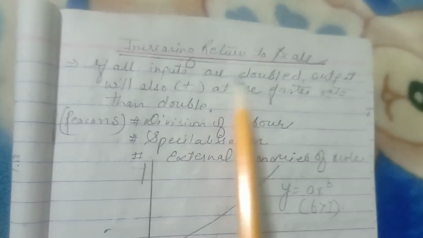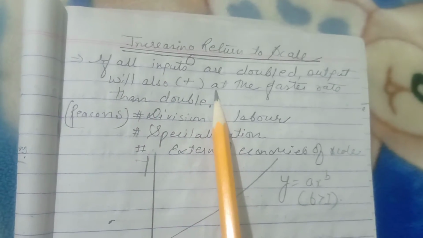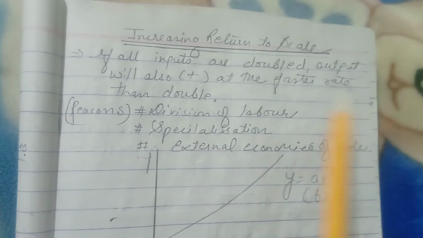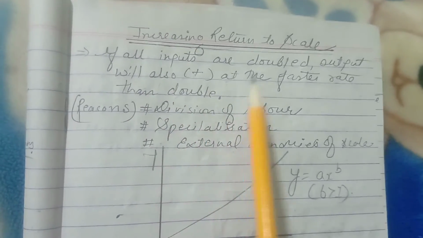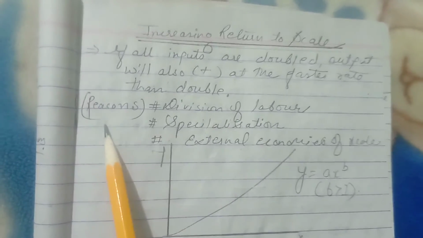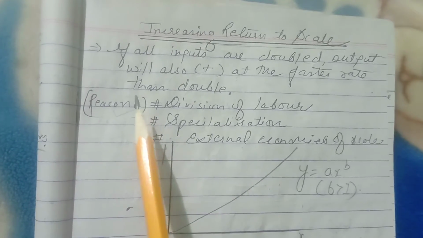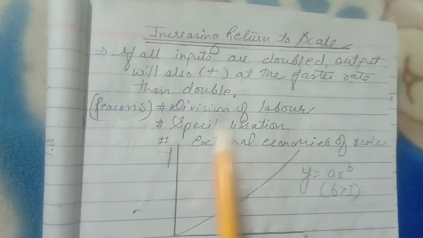If all inputs are doubled, output will also increase at a faster rate than double. Here inputs are doubled, and output increases at a faster rate. Now what are the reasons? Division of labor. Earlier also we discussed this point.